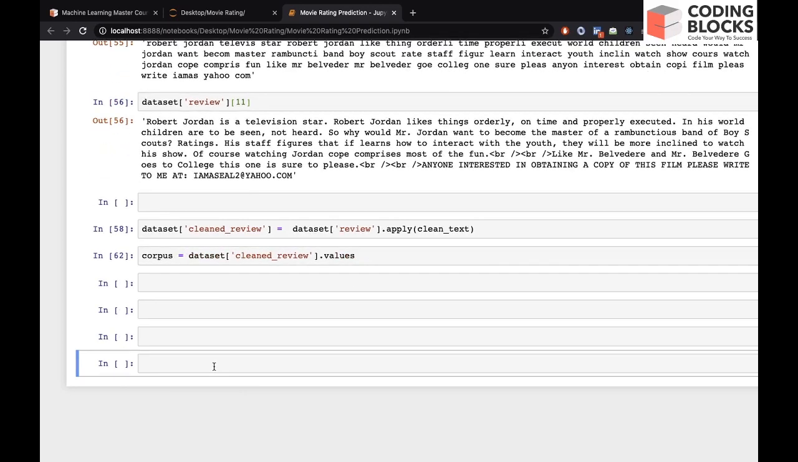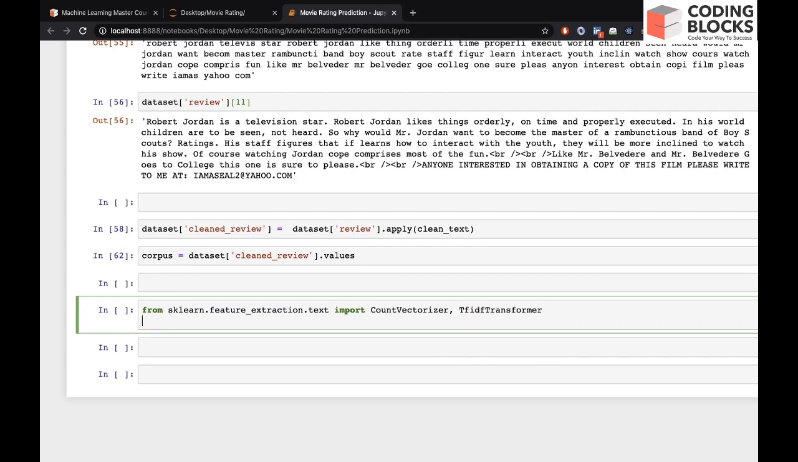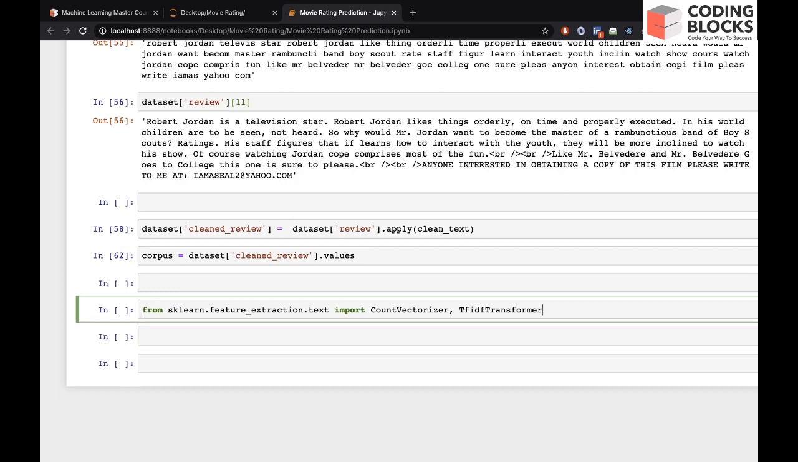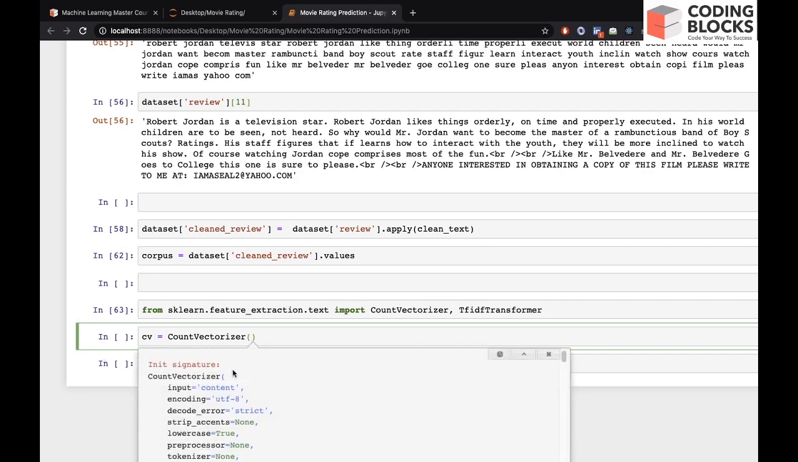Therefore, we will use a class from sklearn called CountVectorizer. So we can say from sklearn.feature_extraction.text import CountVectorizer, and also let's import one more class which is called TfidfTransformer, right? And let's create an object of CountVectorizer. So let's make cv, which is the object of CountVectorizer, and inside this we can pass a few parameters to optimize the count vectorization.